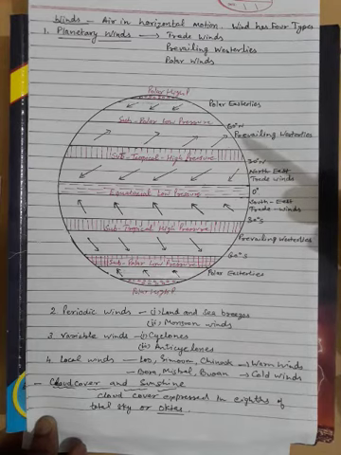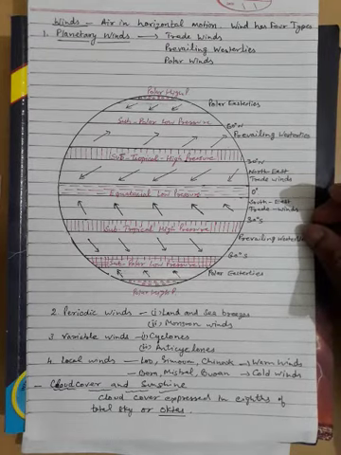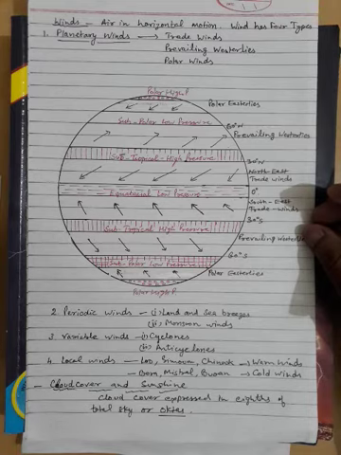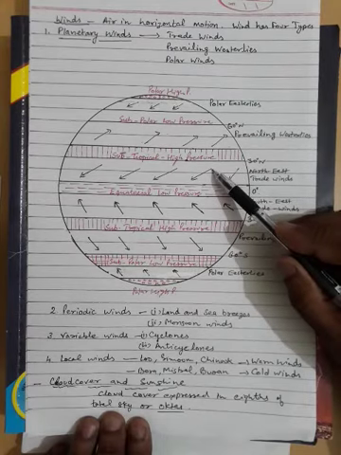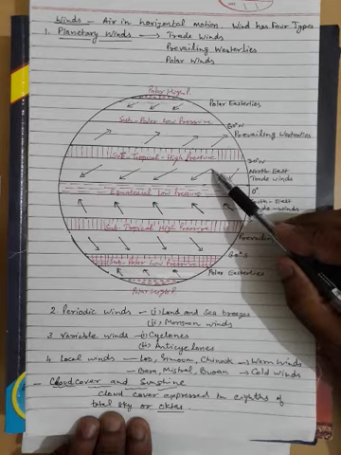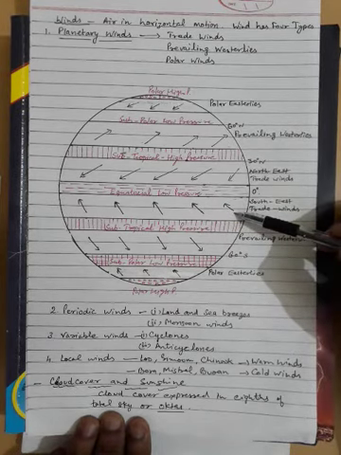This phenomenon happens as a result of the rotation and applies particularly to oceanic and air movement. Whenever these winds blow onshore, for example from the sea to land, they pick up moisture and bring rainfall. As you can see, the direction is northeast in the northern hemisphere and southeast in the southern hemisphere.